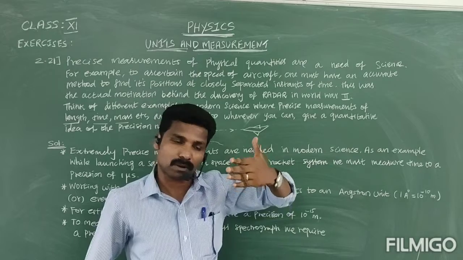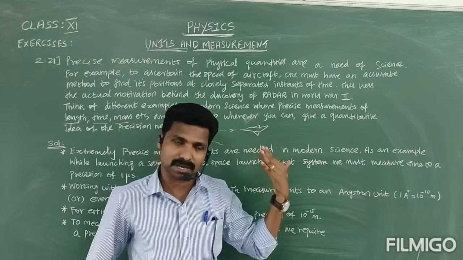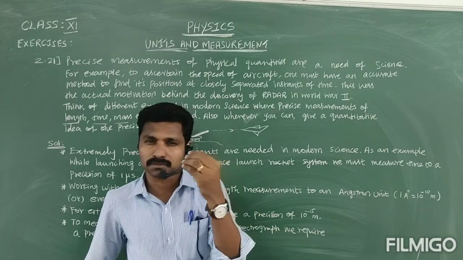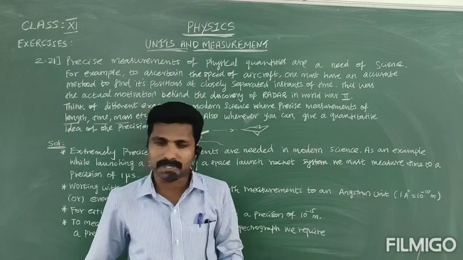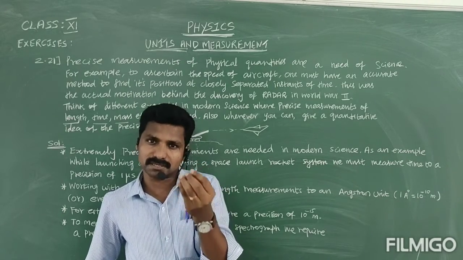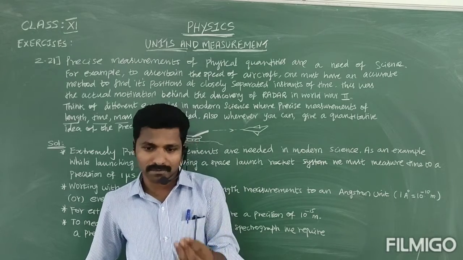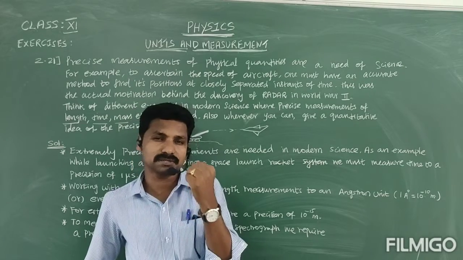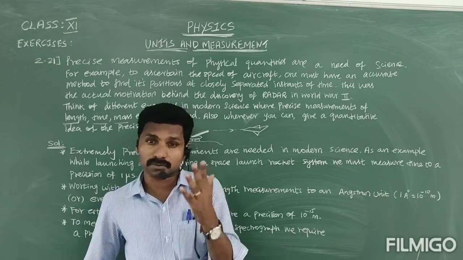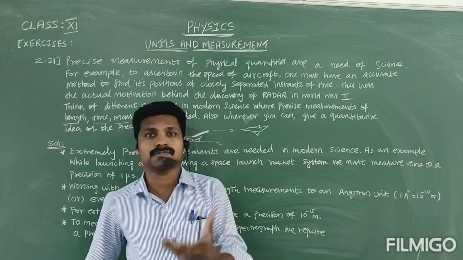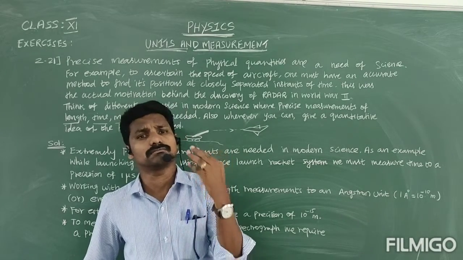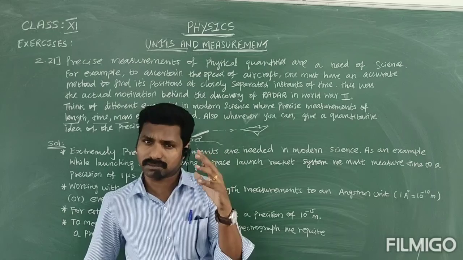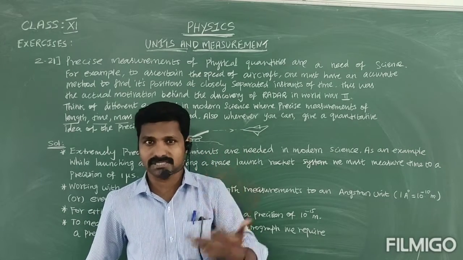But if you observe 30, 40 years back, suppose a program is at 7:30, you must switch on the TV at least at 7:15. Then only can we view that program at 7:30, because it takes more time, since instead of wires they were using valves inside. When electricity passes through the gases, it takes more time to turn on the TV.